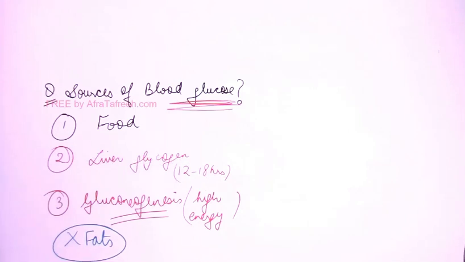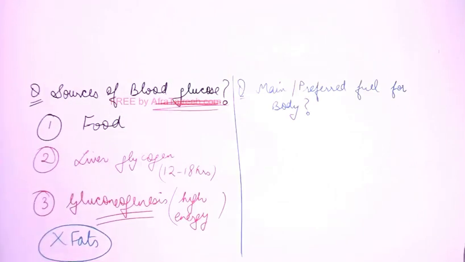And around 2 p.m., when he takes lunch, glycogen will be synthesized. Lunch means fed state, which means anabolism occurring in the body. So glycogen will be synthesized and stored, right? And when this person does the evening walk, that is between lunch and dinner, in between two meals, glycogen will be used up. And glycogen breakdown or synthesis is not a high energy consuming pathway. Now after the evening walk, this person will be hungry again for dinner. So the gluconeogenesis pathway is not occurring at this point of time when exercise is done during the daytime. That's why exercise is much more beneficial during the morning time, right?